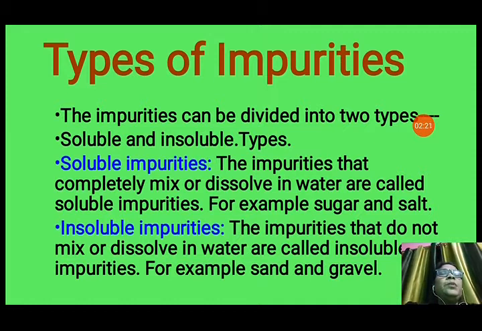Insoluble impurities, the impurities that do not mix or dissolve in water, are called insoluble impurities. For example, sand and gravel. If they are present in the water, when we keep the water for some time, they will settle at the bottom. They will not dissolve and not disappear also. So they are called insoluble impurities.